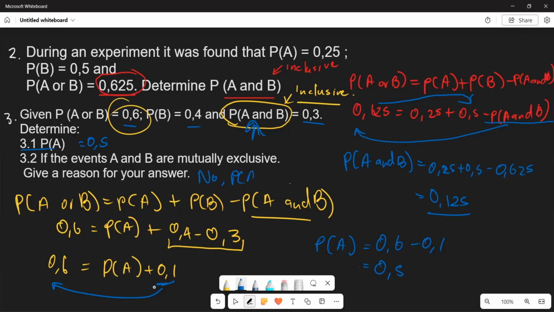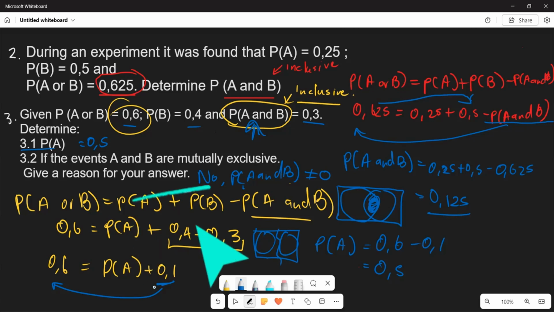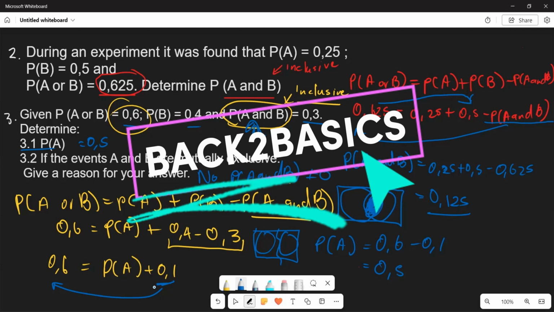That because the probability of your A and your B is not equal to 0. Remember, if you are going to draw your Venn diagram here, this particular part is having something in between. And for mutually exclusive, it must not have anything in between, right? And here you are having your A and B, which means you have something in between. So therefore, this is not going to be mutually exclusive. Hopefully, this will make sense to you.